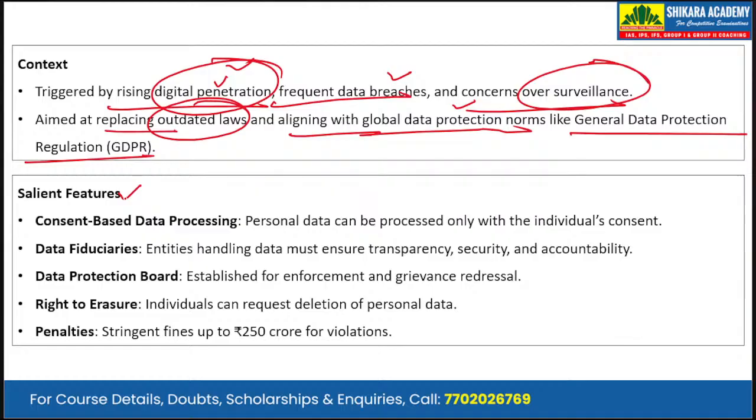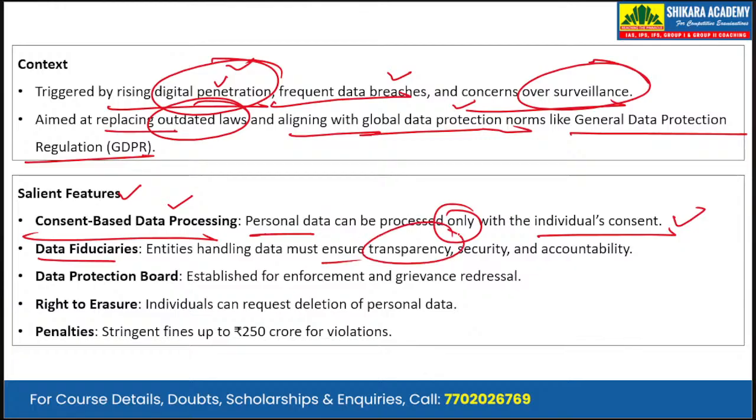Then there are five salient features of this act. First is consent-based data processing. The personal data of an individual can be processed only with the individual's consent. Without consent, the data cannot be processed. Second is the data fiduciaries. Entities handling data must ensure transparency, security, and accountability.